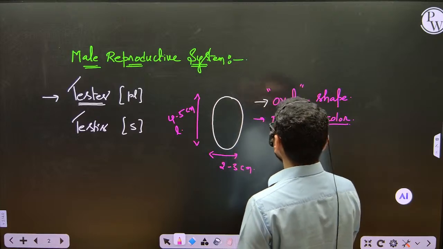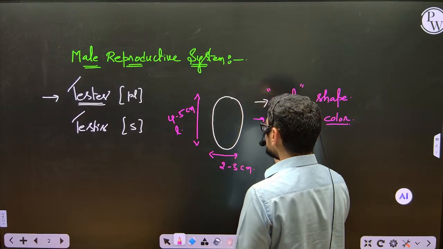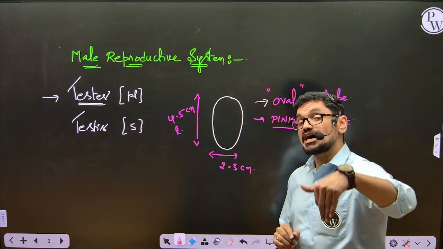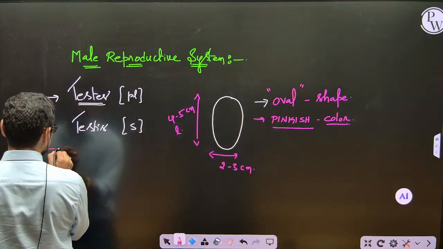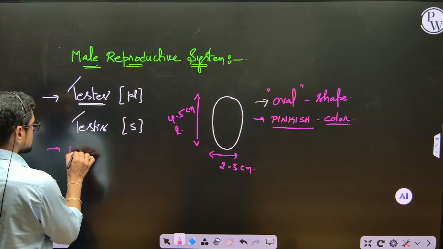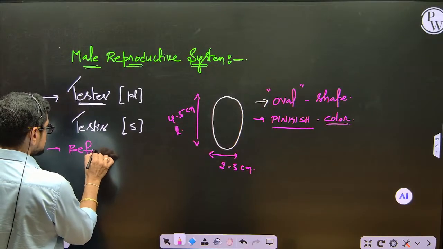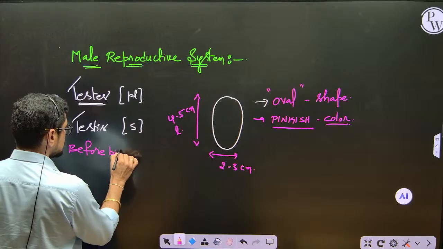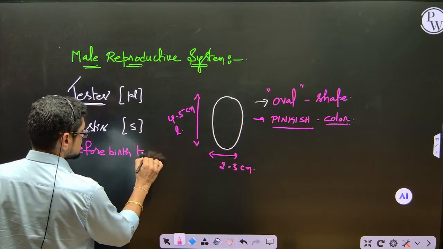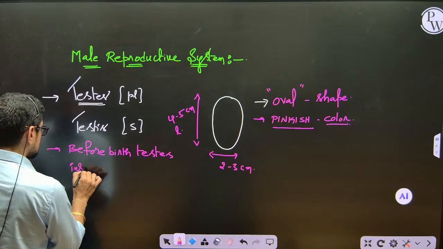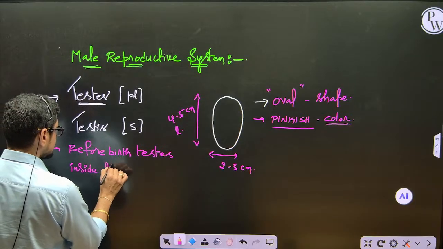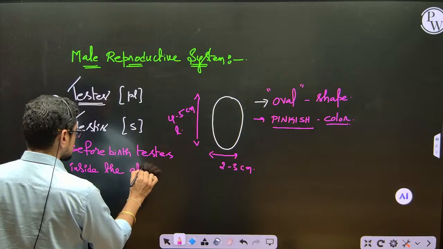Where are they present? Initially, before birth, testes are present inside the abdomen.